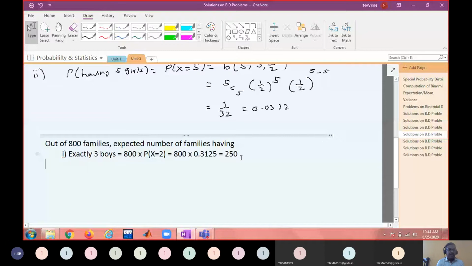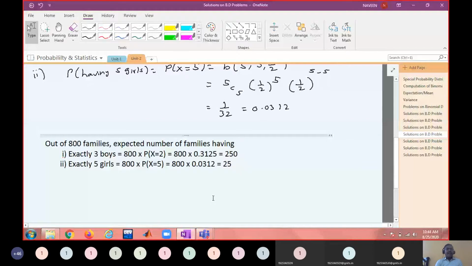Similarly, find out the second one. Expected number of families with 5 girls equals 800 into the probability that X equal to 5, which is 800 into 0.0312, about 25. So we can expect that only 25 families will contain all girls.